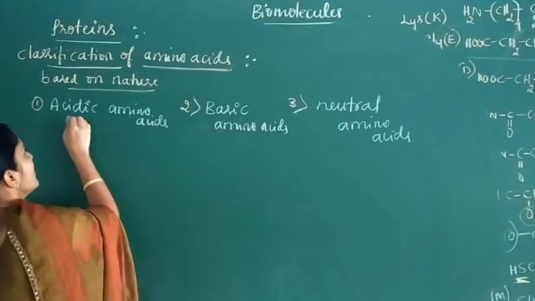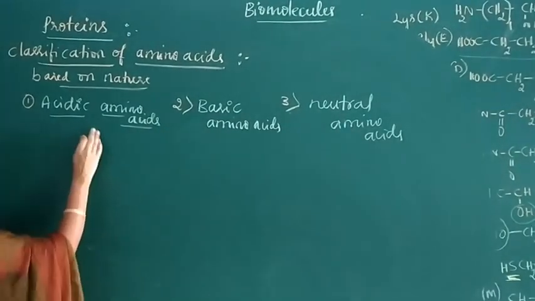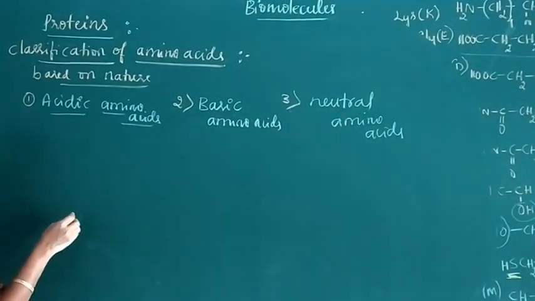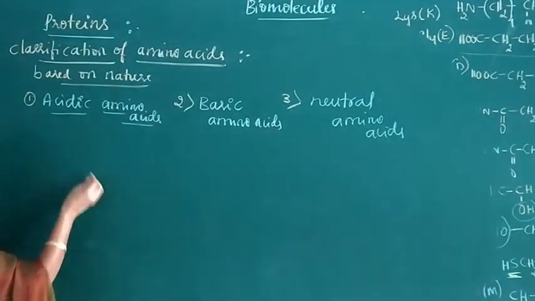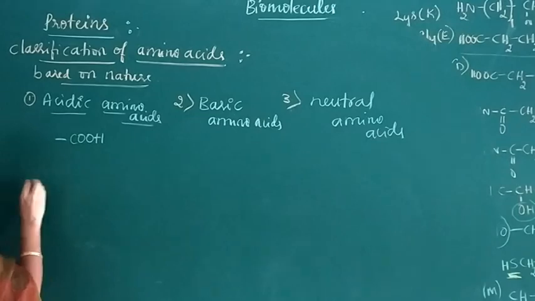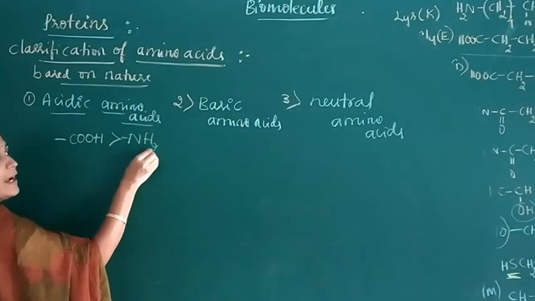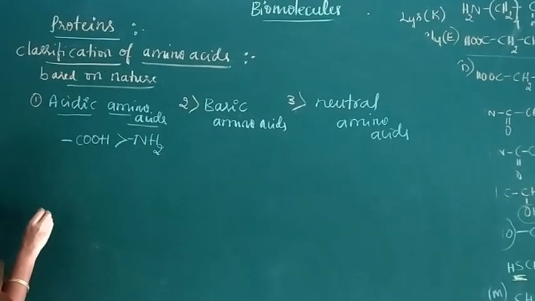Acidic amino acids are the amino acids which contain more carboxylic acid groups than amino groups.